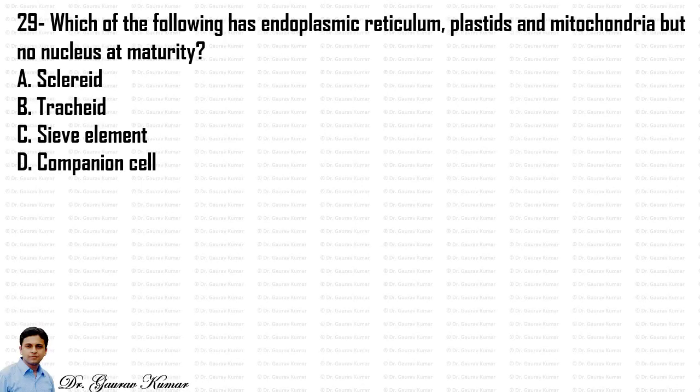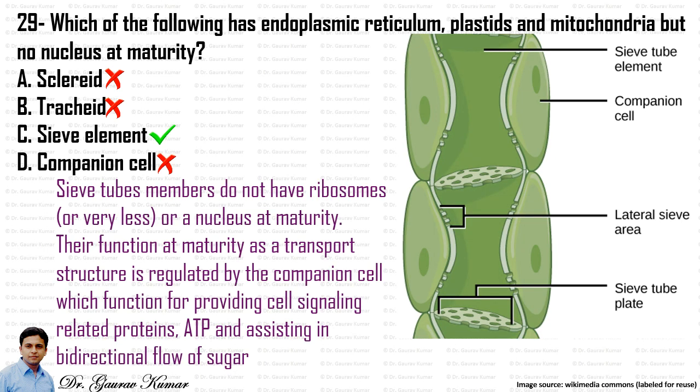Next question, which of the following has endoplasmic reticulum, plastid and mitochondria but no nucleus at maturity? So the answer is sieve element. We already know that sieve tube members do not have ribosomes, or have very few ribosomes, and no nucleus at maturity. Their function at maturity as a transport structure is regulated by the companion cell, which provides cell signaling related proteins, ATP, and assists in bidirectional flow of sugar. You can see the structure of the sieve tube element surrounded by the companion cell on both sides.